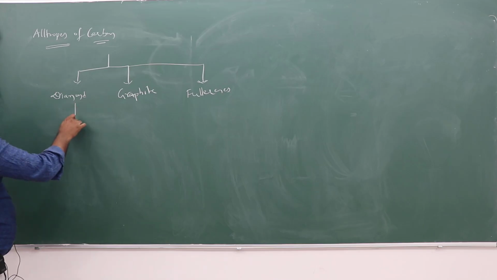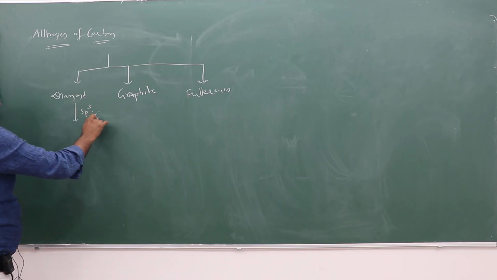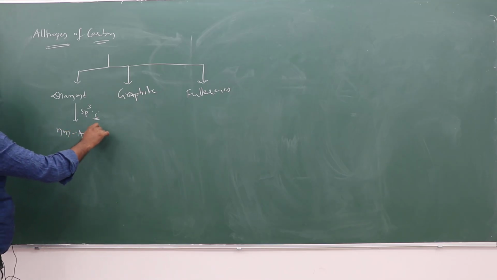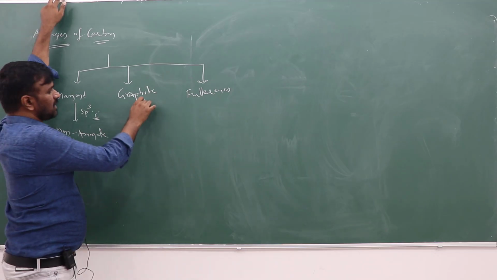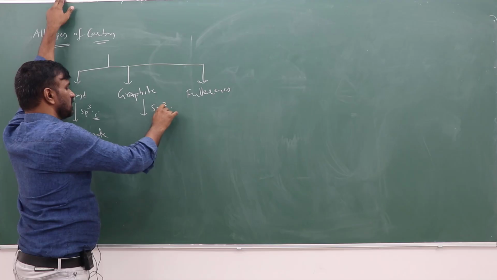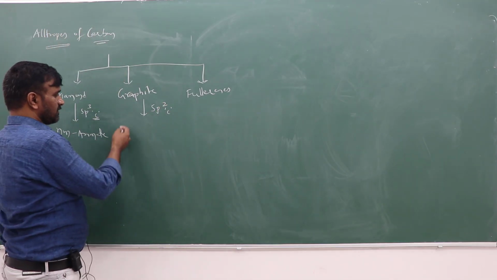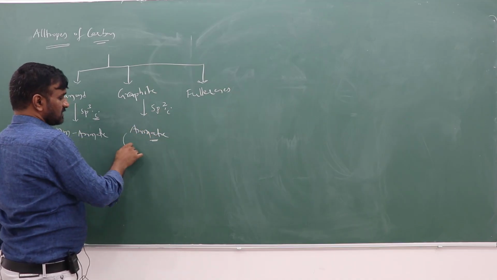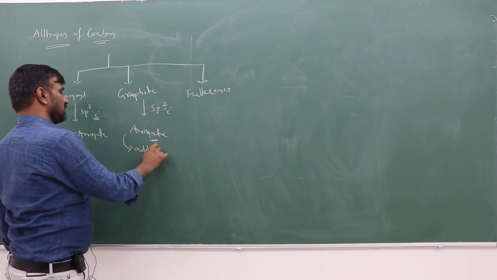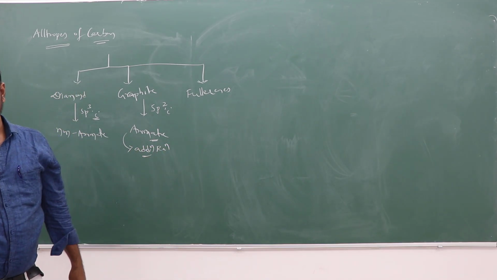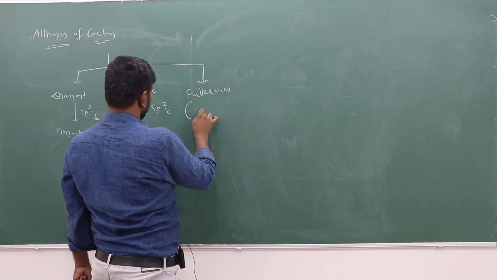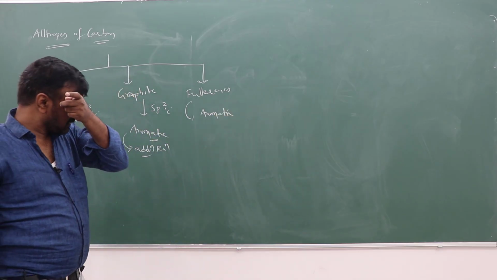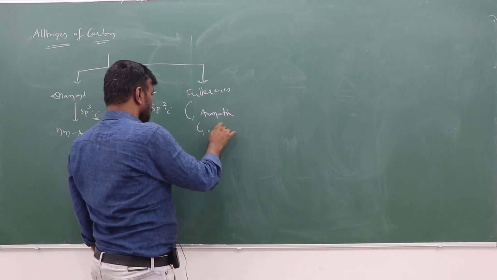So this is diamond, which has sp3 carbon. With sp3, what will happen automatically? This is a non-aromatic compound. Non-aromatic. Graphite has all sp2 carbons, planar, and the graphite system is aromatic, and addition reactions are possible. Fullerenes are also aromatic, so addition reactions are possible here as well.